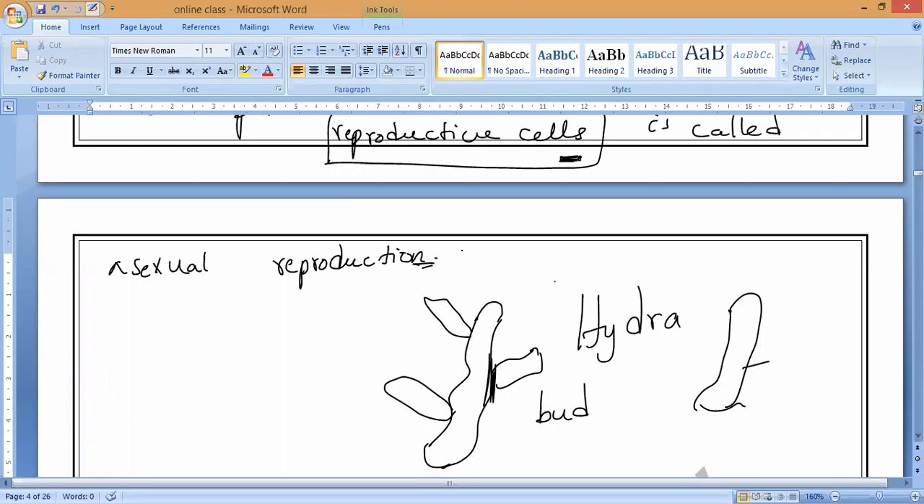Next, Rhizopus, fungus or bread mold we can say. Same way, next one, flatworms. Yeah, flatworms, yeast. Next, like rose plants, you can see vegetative propagation of rose plants. Rose plants also, there is no need for two parents. Is it yes or no, guys?